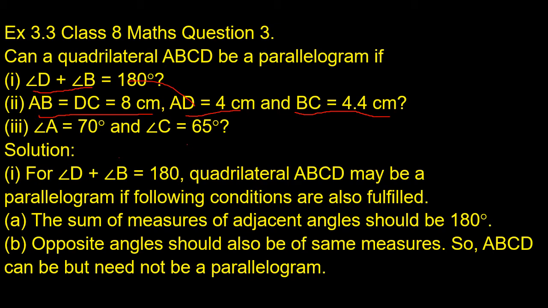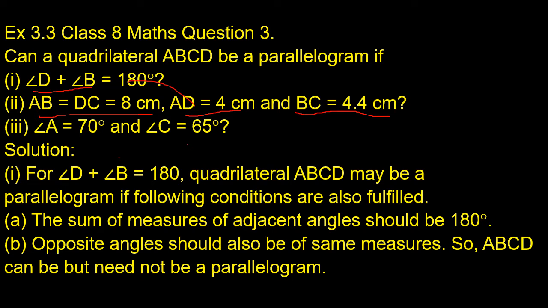Children, I hope you understood the first condition. The sum of measures of adjacent angles should be 180 degrees. If angle B is 90 degrees, then the opposite angle D is also 90 degrees, so it is equal to 180 degrees.